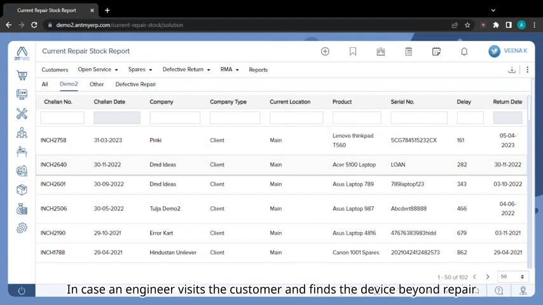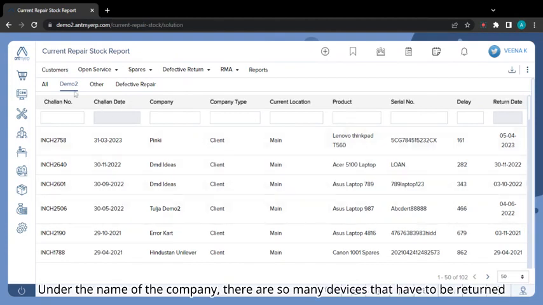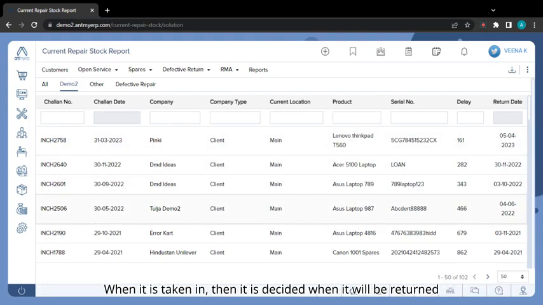In case an engineer visits the customer and finds the device beyond repair, the device needs to be collected. Then it is taken in for repair immediately. As it is entered, it appears in the Loan Repair Register. Under the name of the company, there are so many devices that have to be returned. When it is taken in, then it is decided when it will be returned.